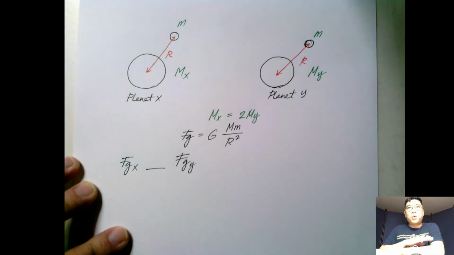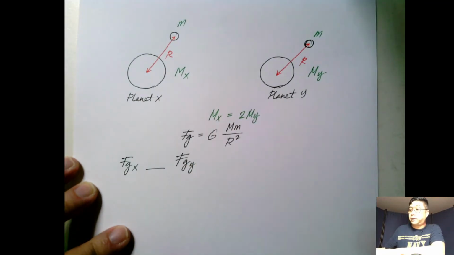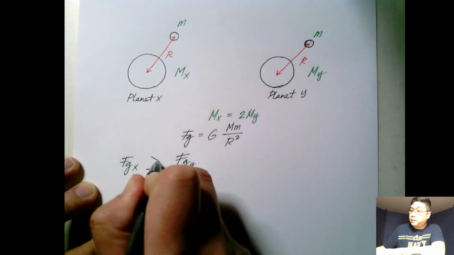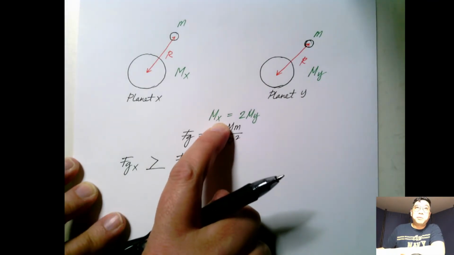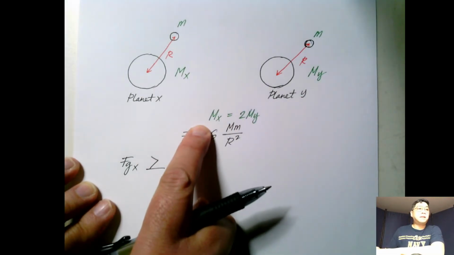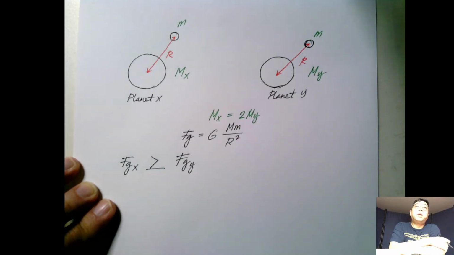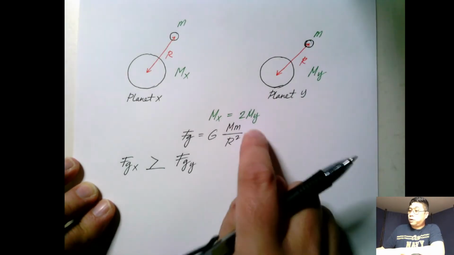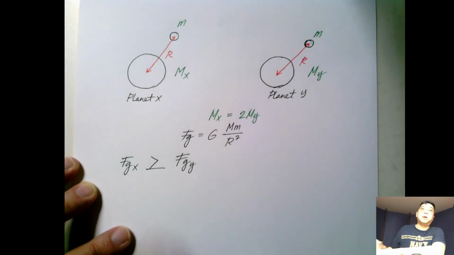Going back to the previous video, we all know that the bigger the mass, the stronger the force of gravity. Since the condition is a greater mass for planet X, it will be way stronger compared to planet Y. So Fg of X is stronger than Fg of Y.